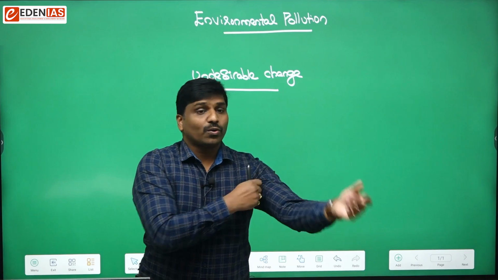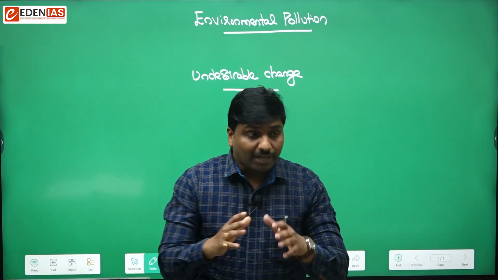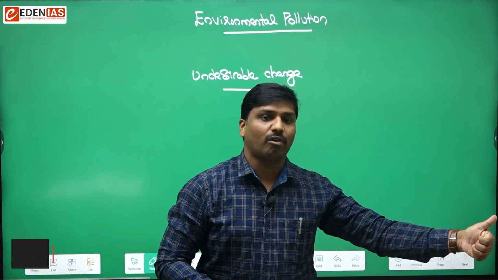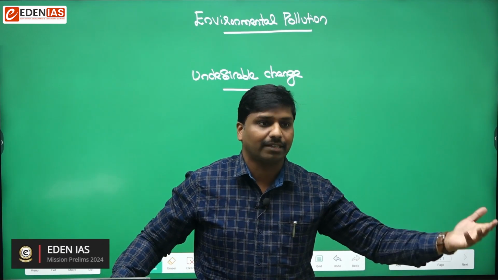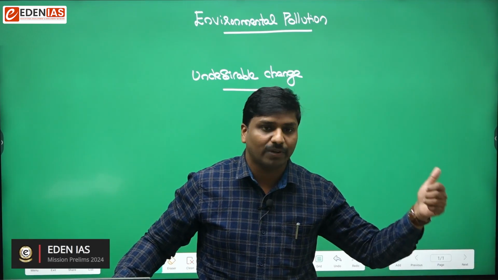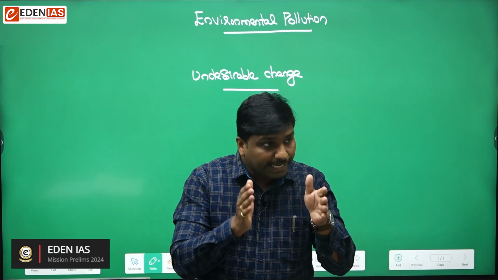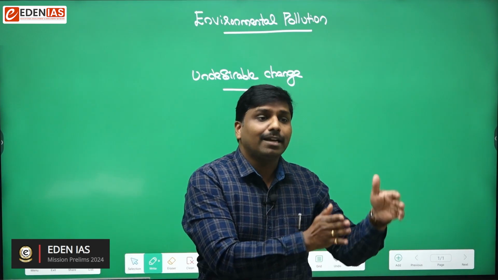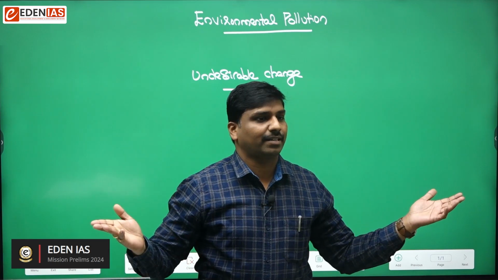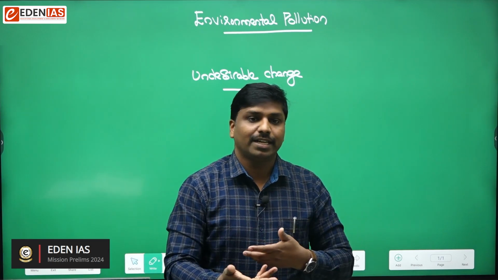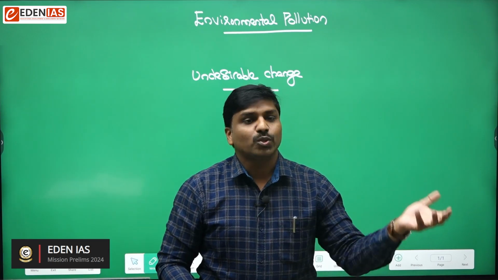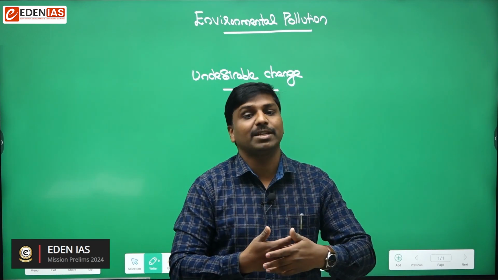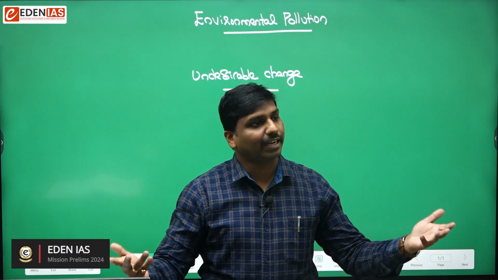When we talk about types of environmental pollution based on the component involved, if air is the component involved, then it is known as air pollution. That means any undesirable change with reference to the physical, chemical, biological properties of air, that means the composition of the air. Air has a specific composition, so if there is any change in that, that is nothing but air pollution. In a similar fashion, the same is for water, noise, or soil.